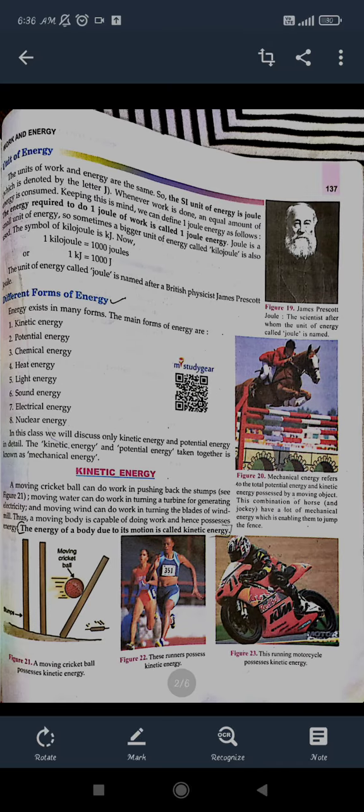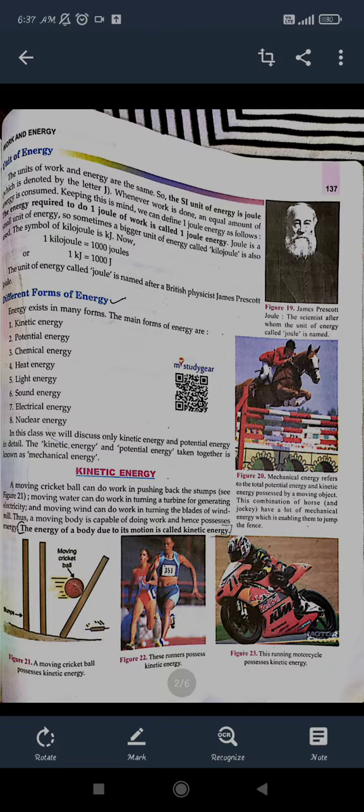Now what are the types of energy and the units of energy? I already told you, the ability to do work means energy will have the same unit as work. So the unit of energy and work done will be the same. What is the unit for work done? It was joule, and we have seen ergs also. Similarly for energy, its unit will be joule.